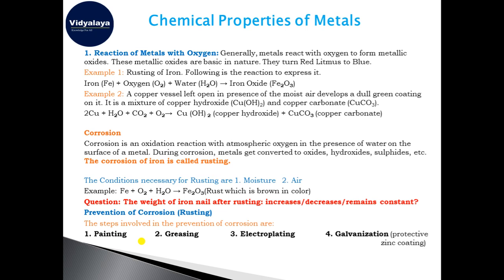We use an element that is less corrosive, that corrodes very little when coming in contact with moisture and air. We apply a coating of that metal over the surface of the metal we are trying to save, and protect it from corrosion.